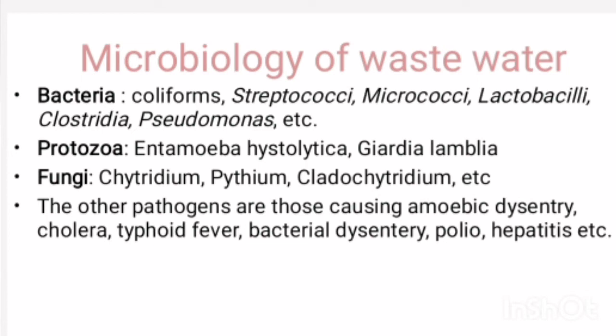These organisms are aerobes, obligate anaerobes, and facultative anaerobes. Millions of microorganisms are present in 1 milliliter of sewage. The main bacteria found are coliforms, Clostridia, Lactobacilli, Pseudomonas, Micrococci, etc.